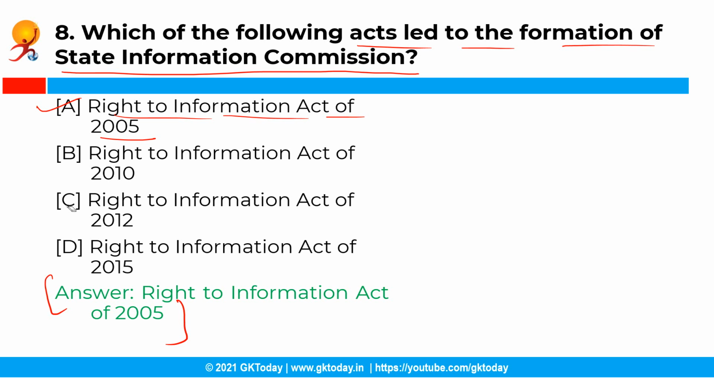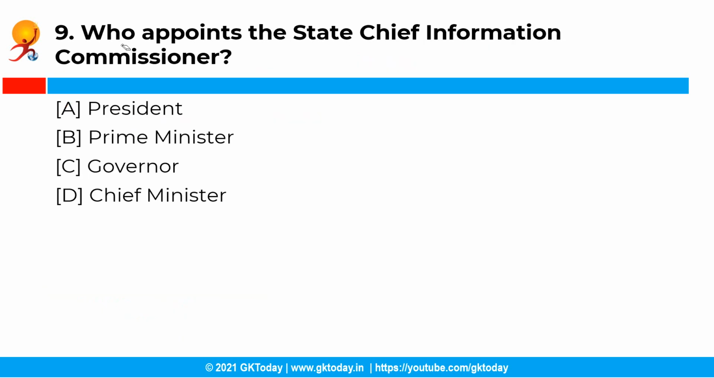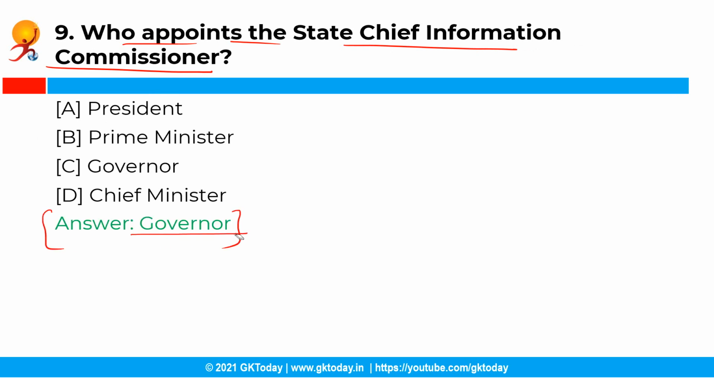Moving ahead with the next question. So who appoints the State Chief Information Commissioner? So you have the following options and the correct answer is option C, that is Governor. See, the State Chief Information Commissioner and State Information Commissioner are appointed by the Governor on the recommendation of a committee consisting of the Chief Minister as chairperson.